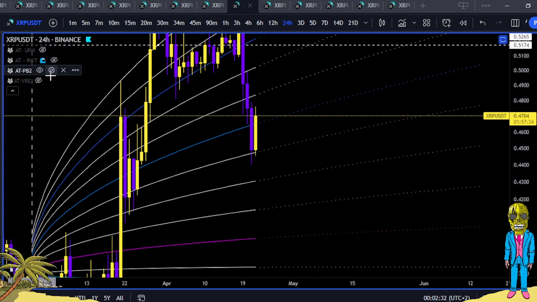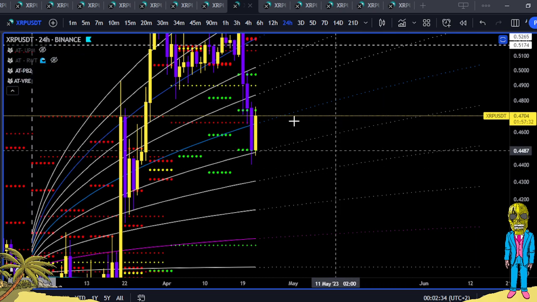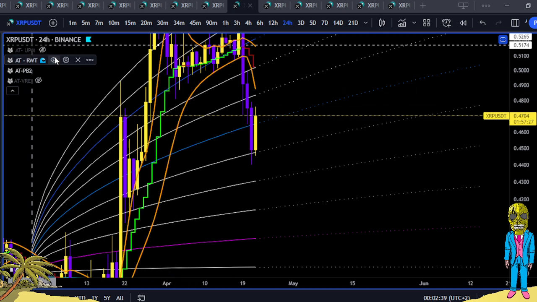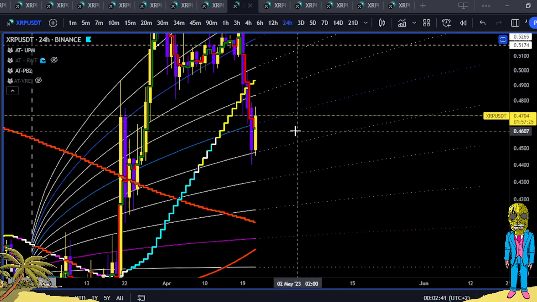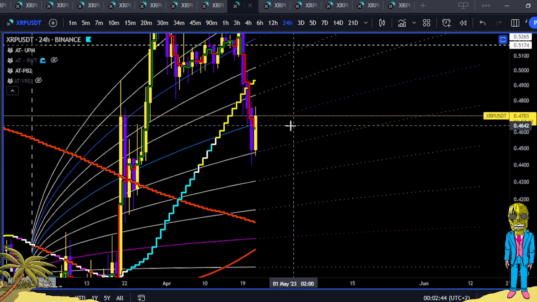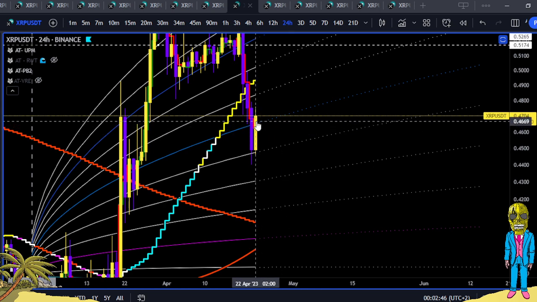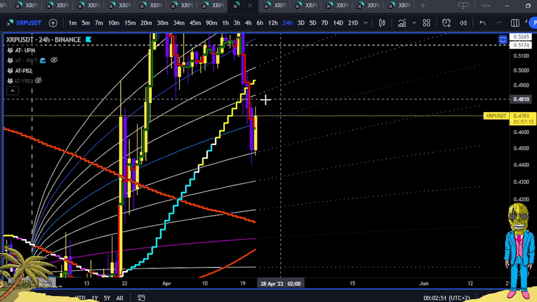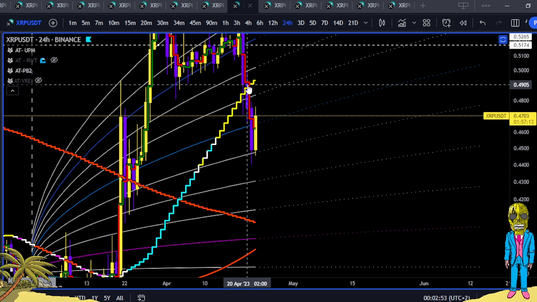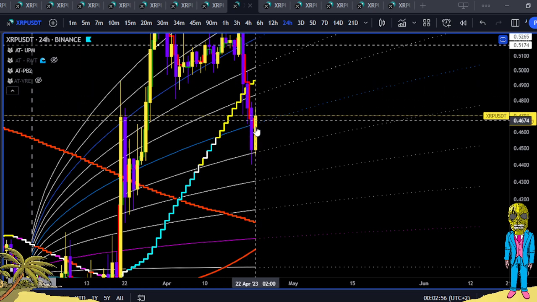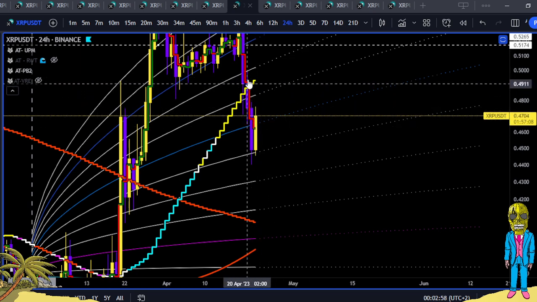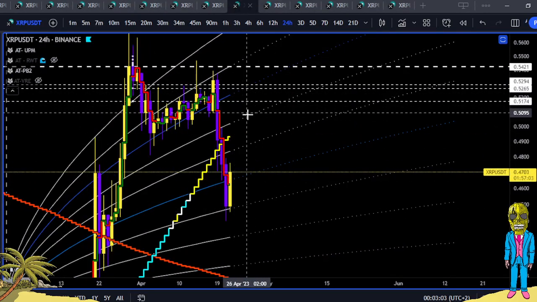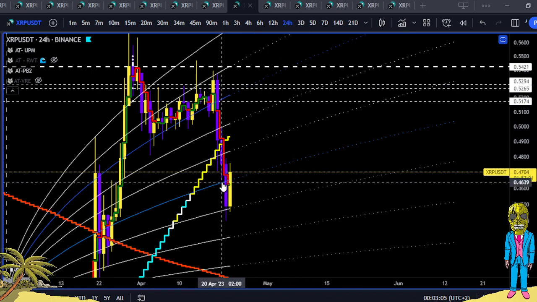So you will have to look for things like where the daily means are going to print, where VREs are going to print, and that will give you a good bias of where things are. So as we can see here, JMA starts closing above JMA, stay bullish, but we know that if it starts closing above this reverse wave trend it wants to go touch, where did we say? 52 cents, okay? There's a point of liquidity here at 49 cents, so if things do get quite wild, this may be a little trappy range in here. But this is the region from these two blue lines that it wants to be trapped in if it starts to close above the blue line.